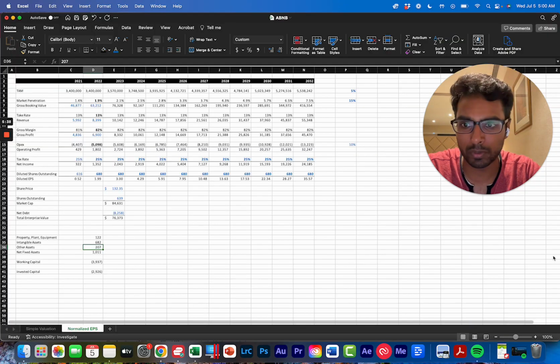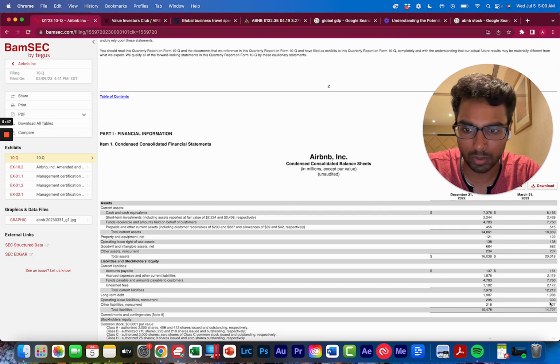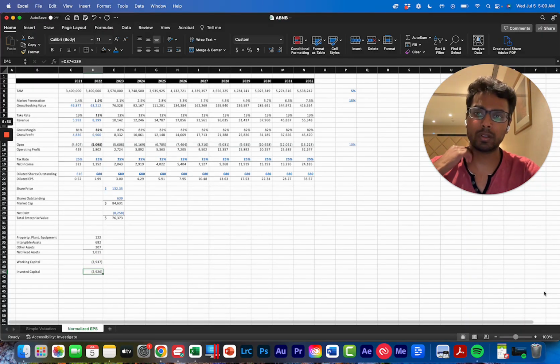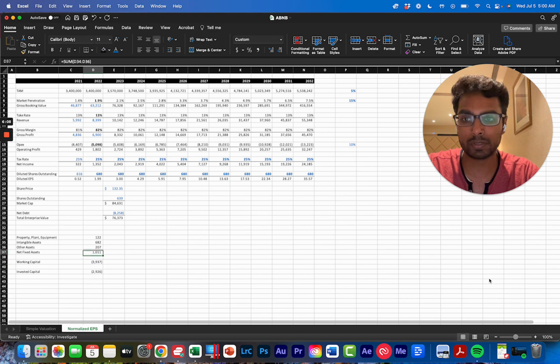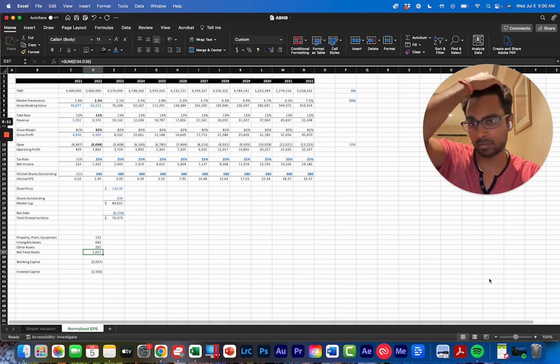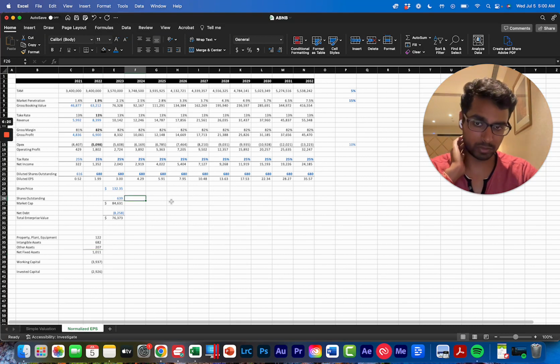Then 7760 plus 515 minus 12212. Okay, cool. So it's still negative invested capital, which is great, right? We can see this increase, but that's a confusing accounting thing I don't want to get into right now. It just means that the business doesn't require reinvestment to grow because the suppliers and the customers are providing that working capital, right?